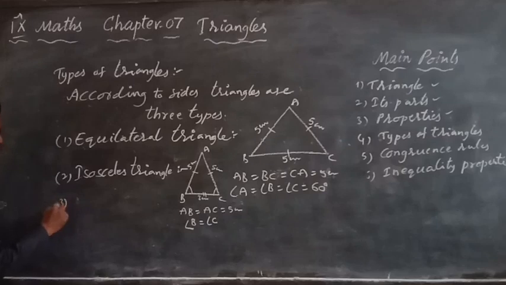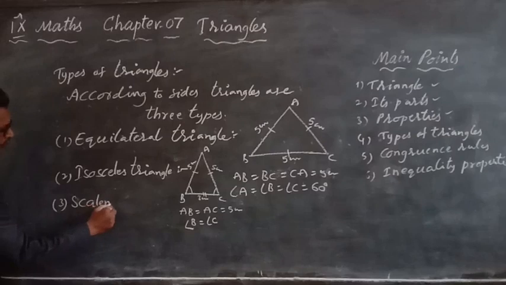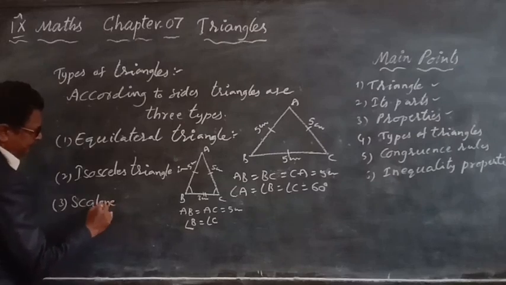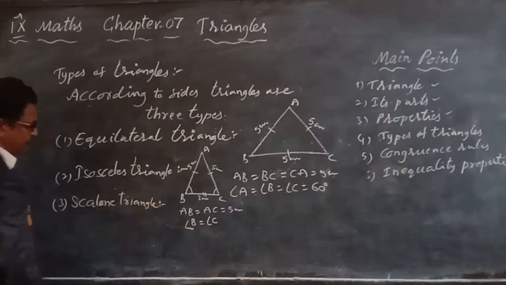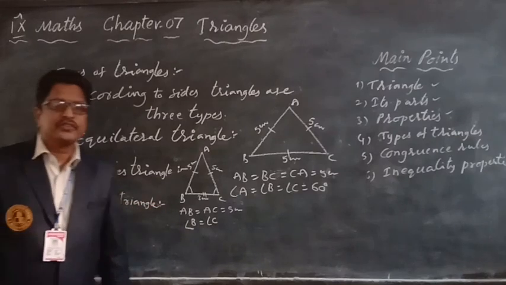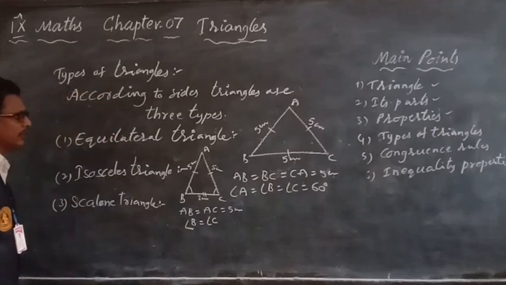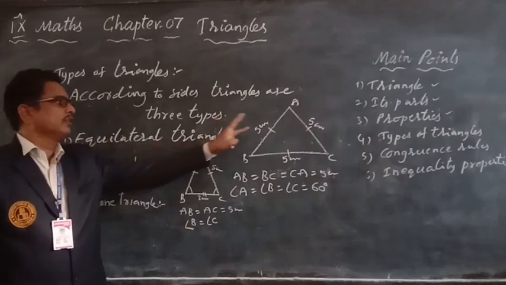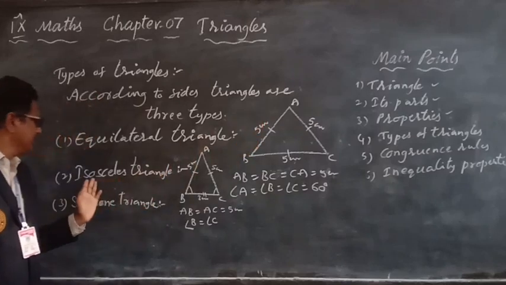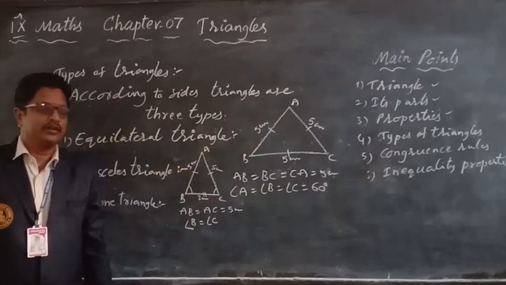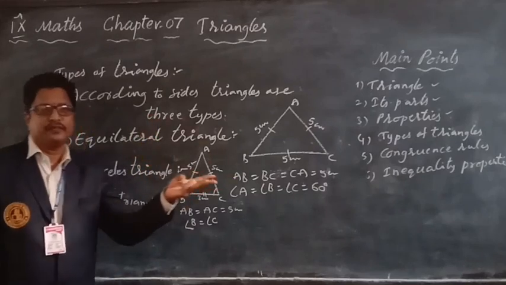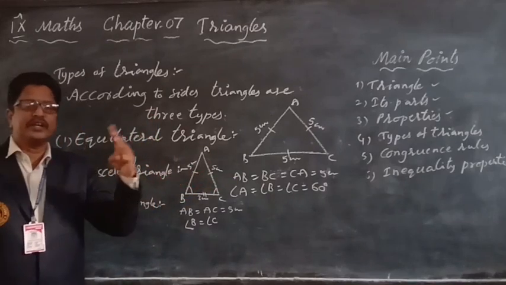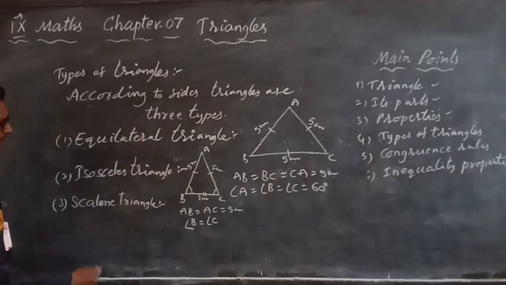Next, one more triangle, the scalene triangle. What is a scalene triangle? Guess. In an equilateral triangle, all three sides are equal. In an isosceles triangle, two sides are equal. And in a scalene triangle, three sides are different. In a triangle, if three sides are different, then it is called a scalene triangle.